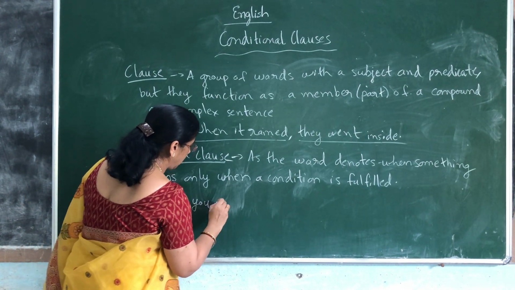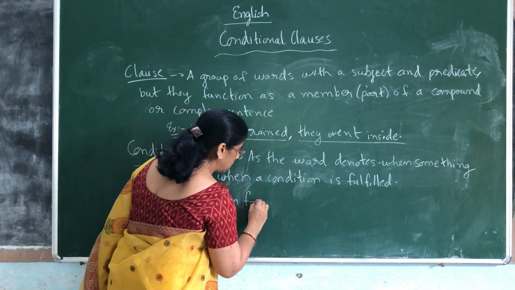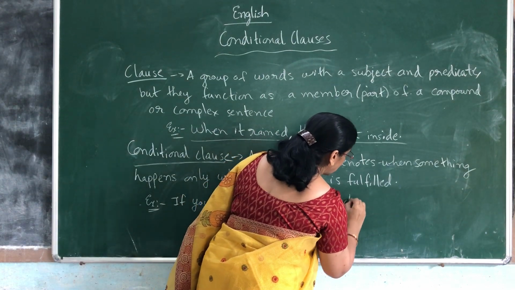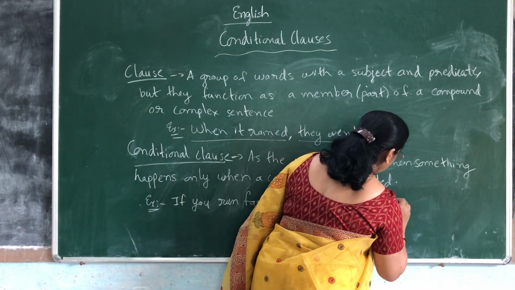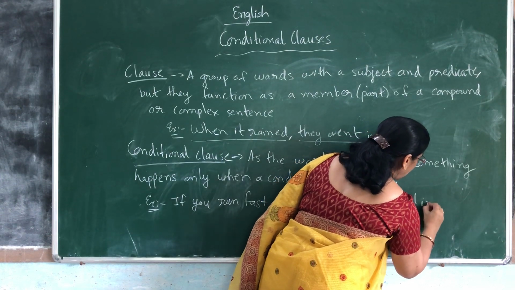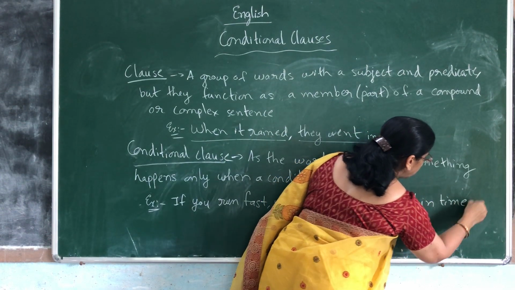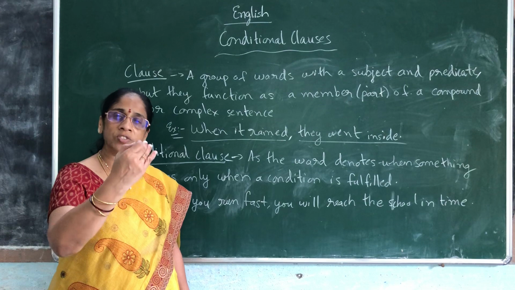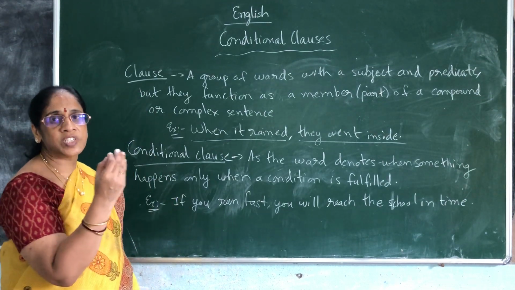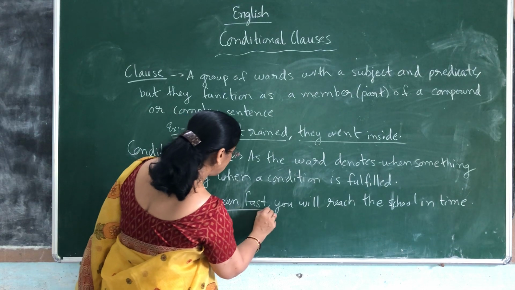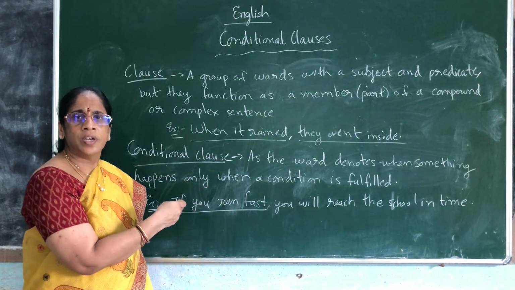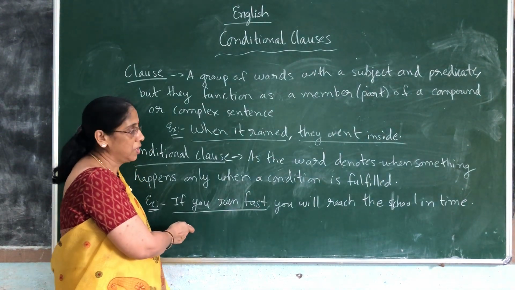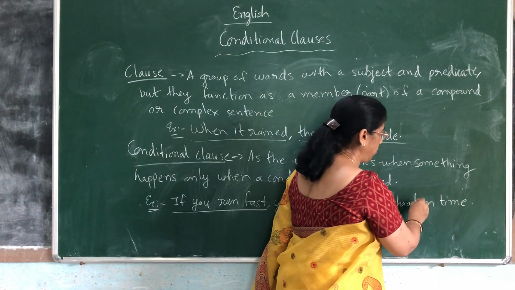Now just see an example. If you run fast, you will reach the school in time. So what do you mean by this? What is the if clause here? Conditional clauses are also called if clauses, where the part of the clause which contains if is called the if clause. So what is the condition here? He should run fast, or the boy should run fast, girl or boy. If you run fast, what will happen? Only if you run fast is the condition. You will reach the school in time.